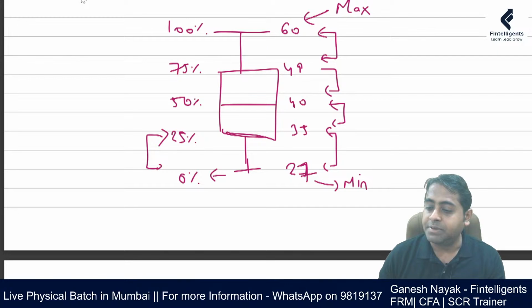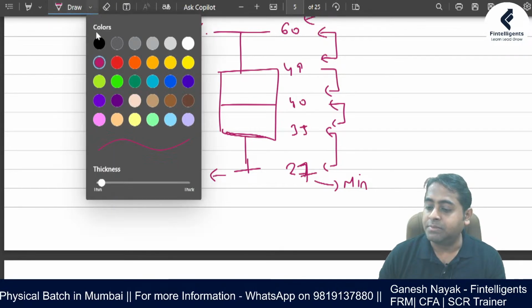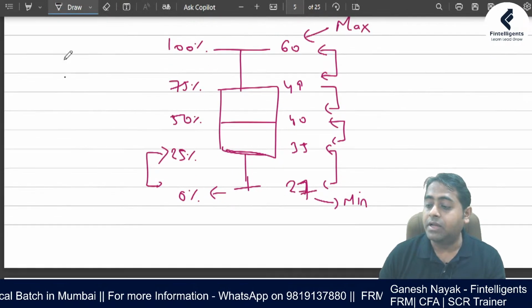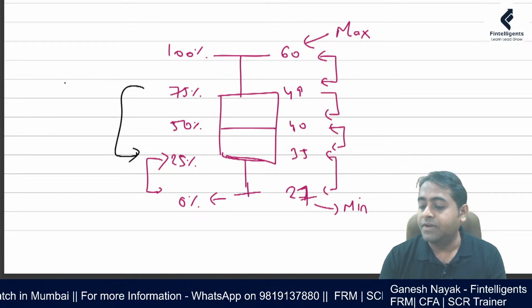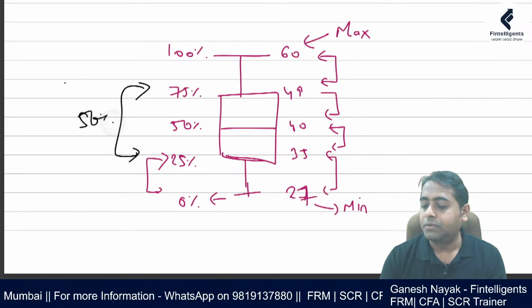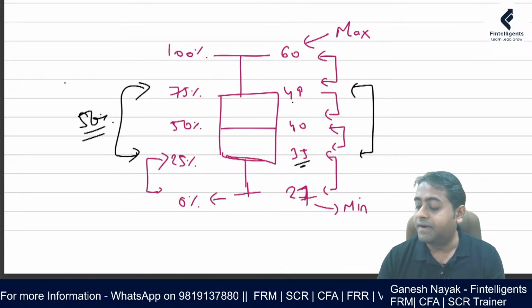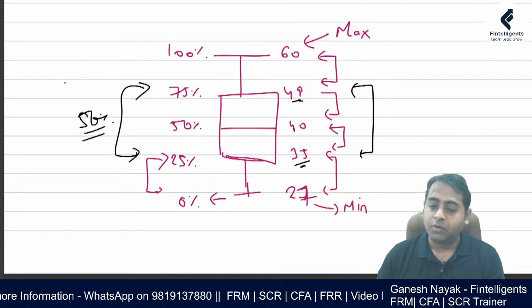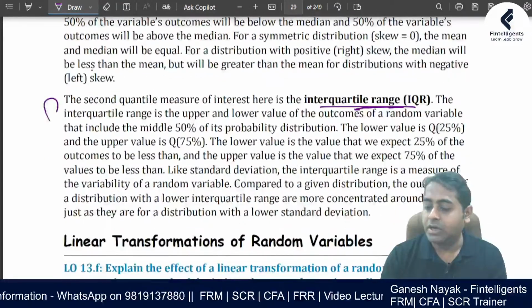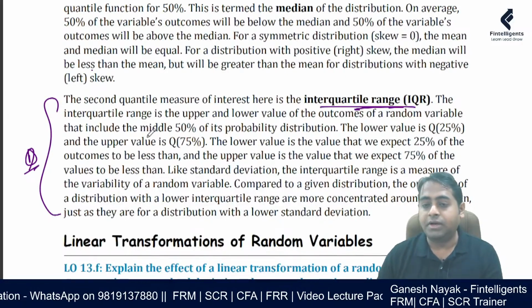If somebody asks me, what is the interquartile range? I'm talking about the middle 50%. That means the middle 50% ranges from 35 to 49. So that is what you should remember broadly. Mark this section as star, interquartile range.